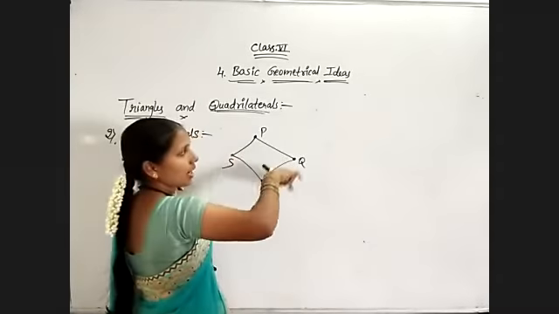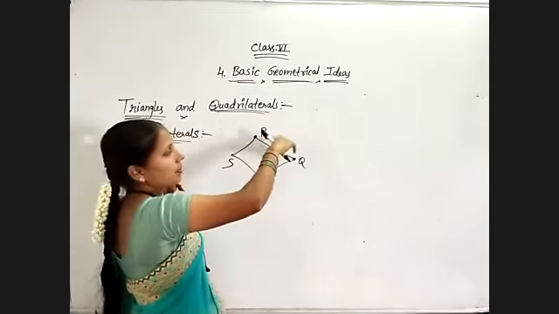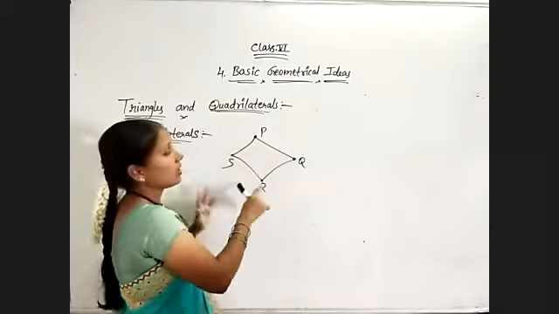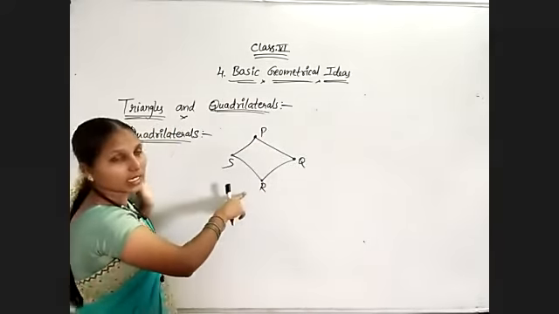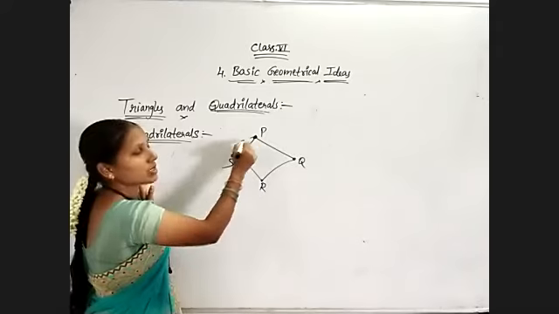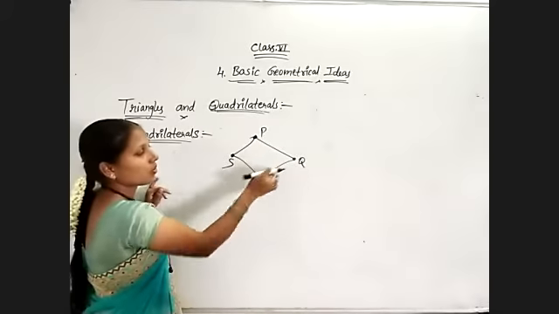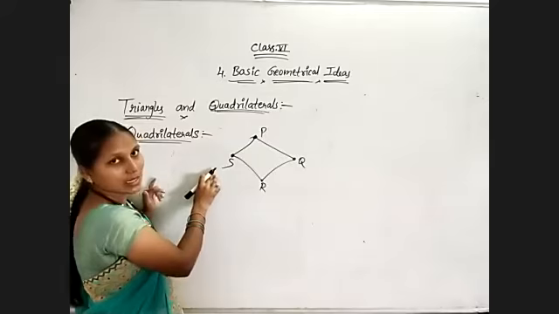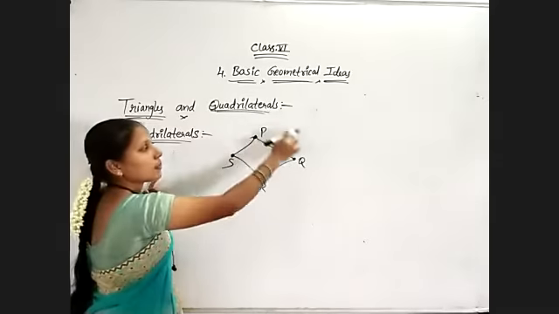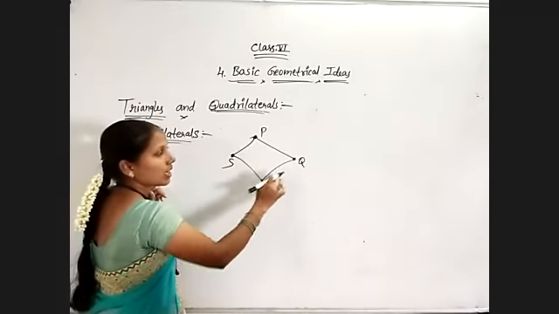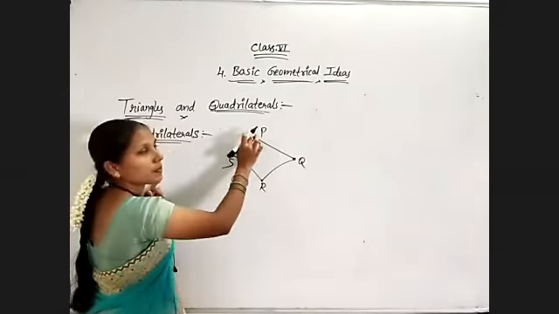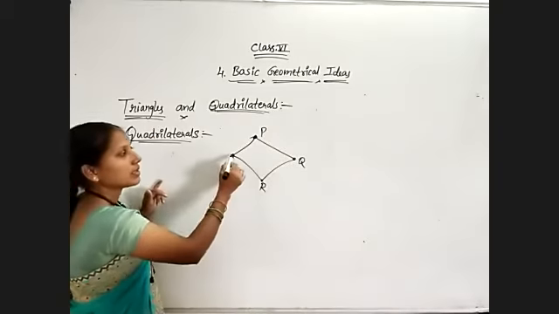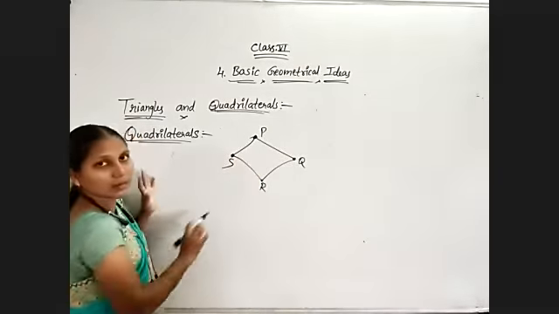As I told you, now I am using clockwise rotation. Otherwise, you can write it like this also, no problem. So PQRS is my quadrilateral. Here the vertices of this quadrilateral are P, Q, R and S, and the angles are angle P, angle Q, angle R, angle S. Otherwise angle SPQ, PQR, QRS, RSP. And the diagonals are QS, PR.